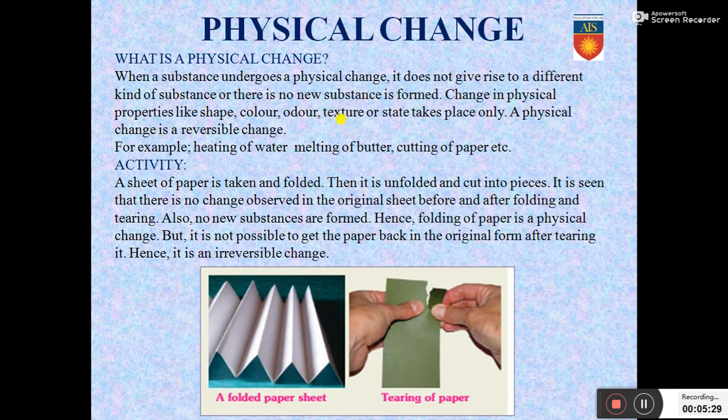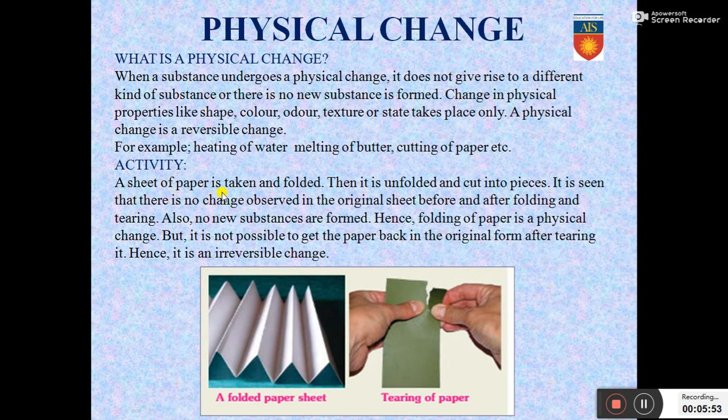Color, odor means smell, texture or state, changing from solid to liquid or liquid to gas. That is a physical change, and it's a reversible change, meaning ice can be made water, water can be reversed to ice as well. Heating of water, melting of butter, cutting of paper, all of these are various kinds of physical change. Now let's learn about an activity.